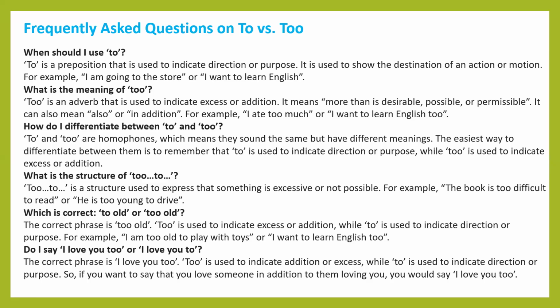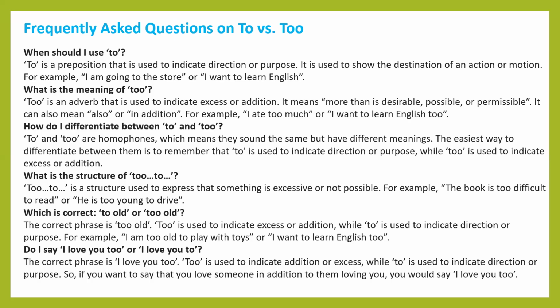How do I differentiate between "to," which is a preposition, and "too," which is an adverb? Both are homophones, which means they sound the same but have different meanings. The easiest way to differentiate between them is to remember that "to" is used to indicate direction or purpose, while "too" is used to indicate something in excess or in addition.